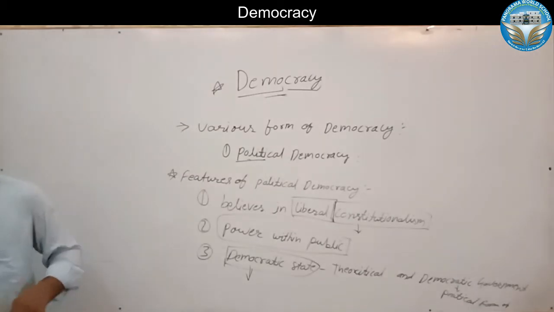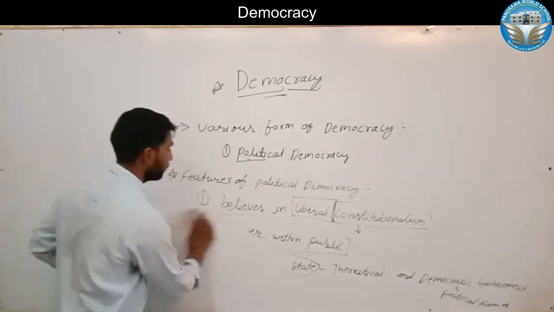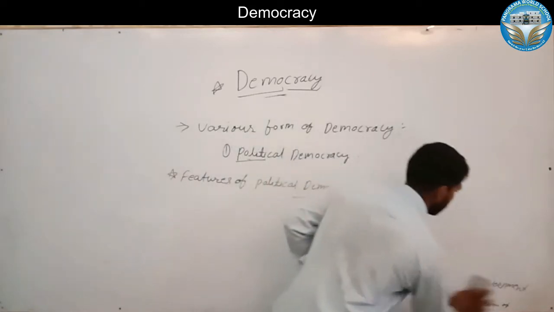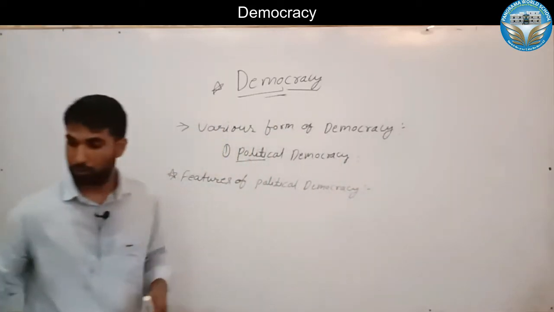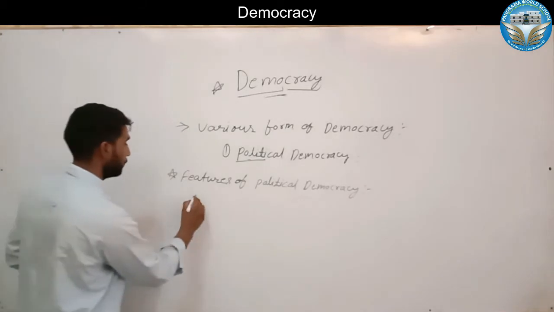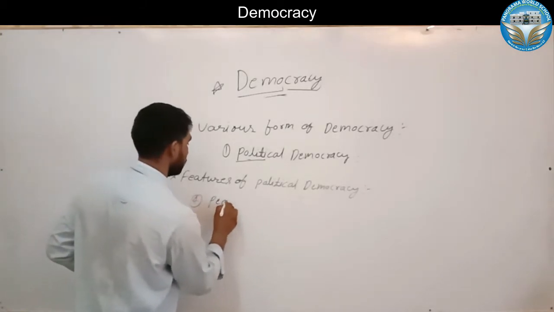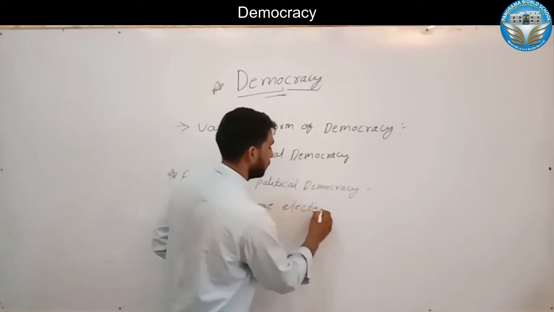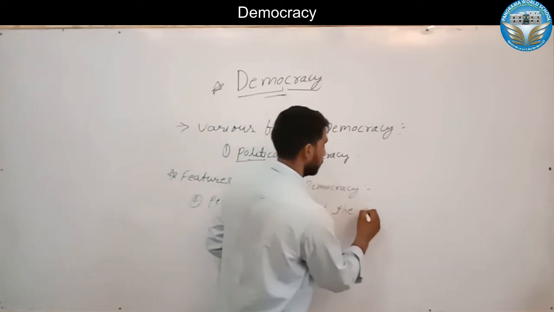Now the fourth feature of political democracy: people elect the government.